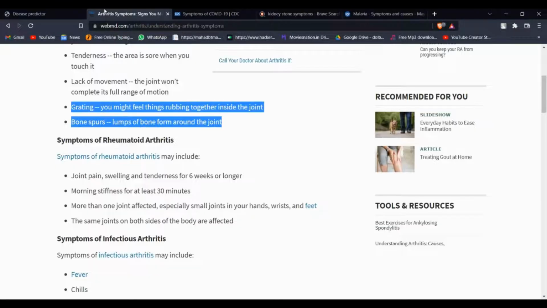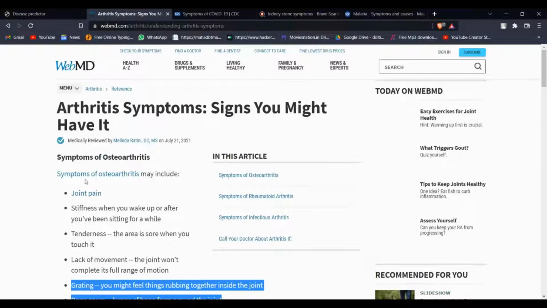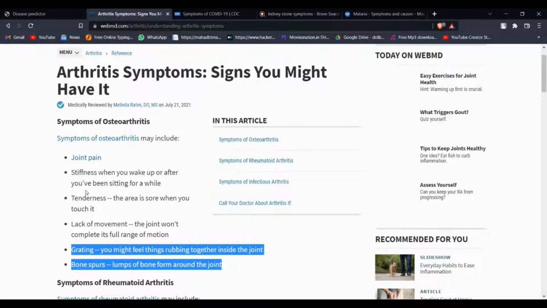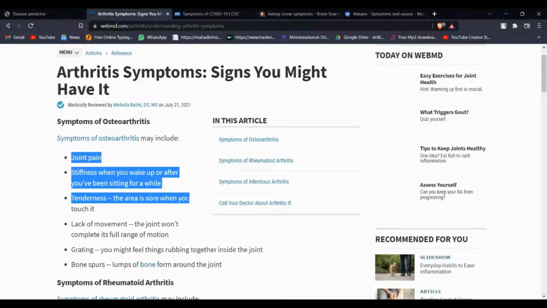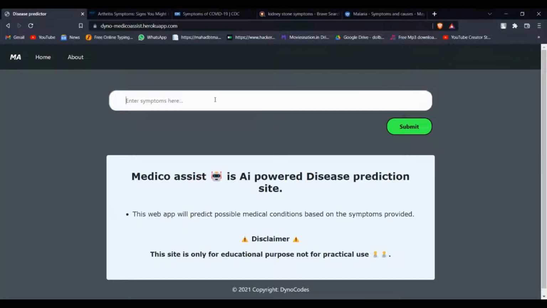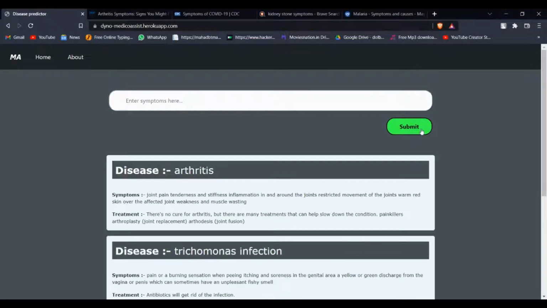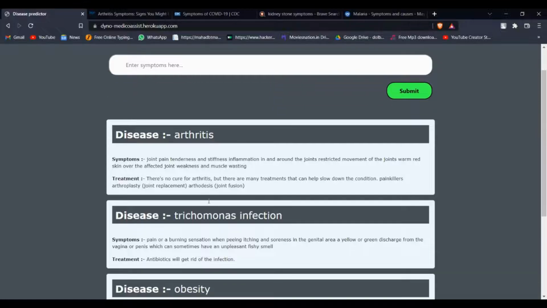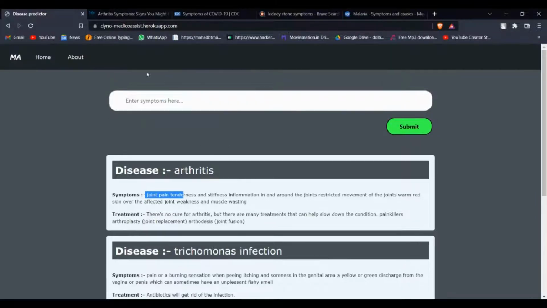So the first disease we are checking is arthritis. So these are the symptoms of arthritis. So let's check some of the symptoms here. These three symptoms, and let's check if our model predicts the disease correctly or not. So it has predicted arthritis correctly. So main symptoms of arthritis in our database is joint pain, tenderness, stiffness, inflammation, and this. And it has correctly predicted the disease.